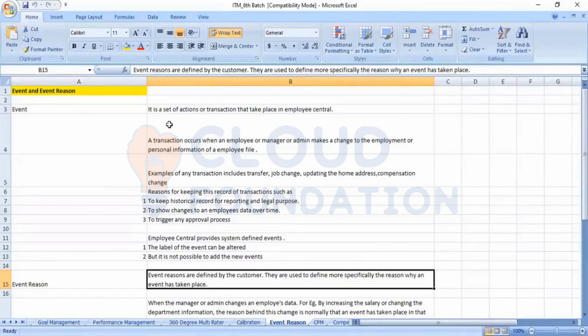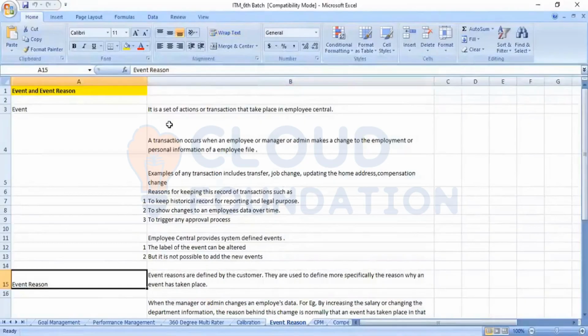There is an event here. An event is something like a set of actions being performed, changes happening in the employee data. Event and event reason are connected to each other. When an event is occurring, SAP wants to specify the reason behind that event, so they came up with the concept of event reason.